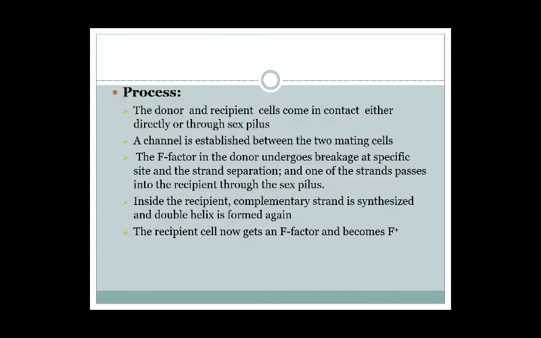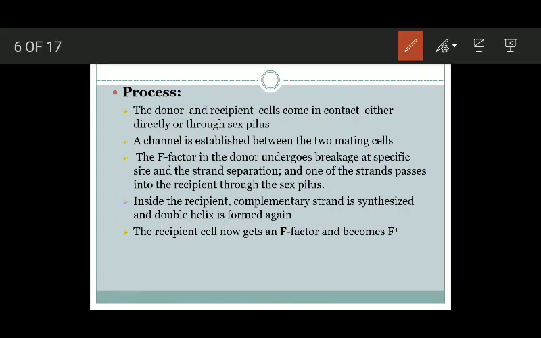Now, the process of gene transfer that occurs during conjugation occurs in a number of steps. The first one is that the donor and recipient cells come in contact either directly or through the sex pilus. The two cells, donor and recipient, come together. This coming together happens either due to the formation of a sex pilus or they can directly come into contact, without a sex pilus. Remember, they have to come in close contact with each other.